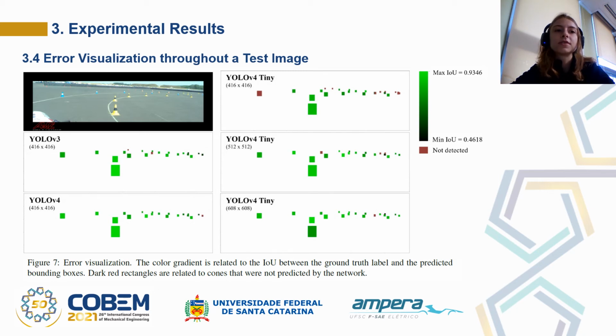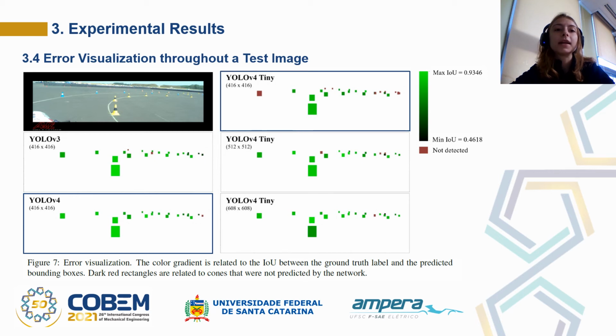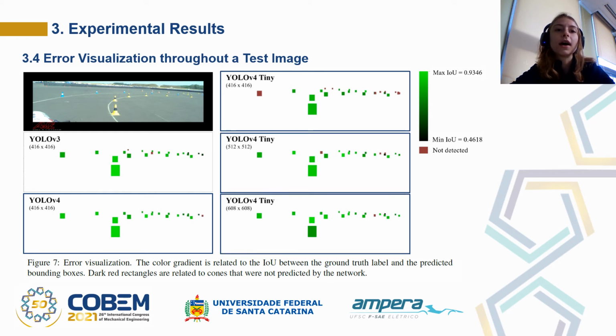From these images, we can see that YOLO V4 has the most accurate predictions. But also, we can see an improvement in the tiny version by increasing the image input size. As in the first image, the YOLO makes several mistakes in its predictions, and in these pictures there are fewer mistakes and also higher IOU coefficients for those predictions.